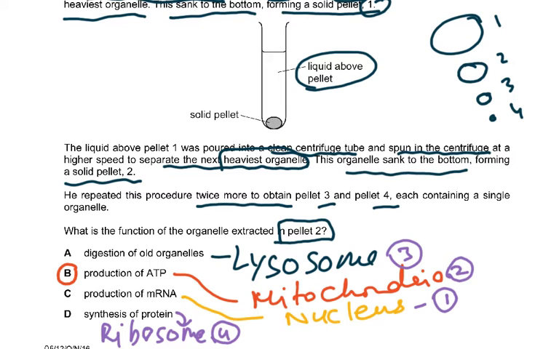So it said, what was pellet 2? Pellet 2 had to be mitochondria. We've done this in class also, the different sizes of the different organelles, and I've done this whole exercise with you.